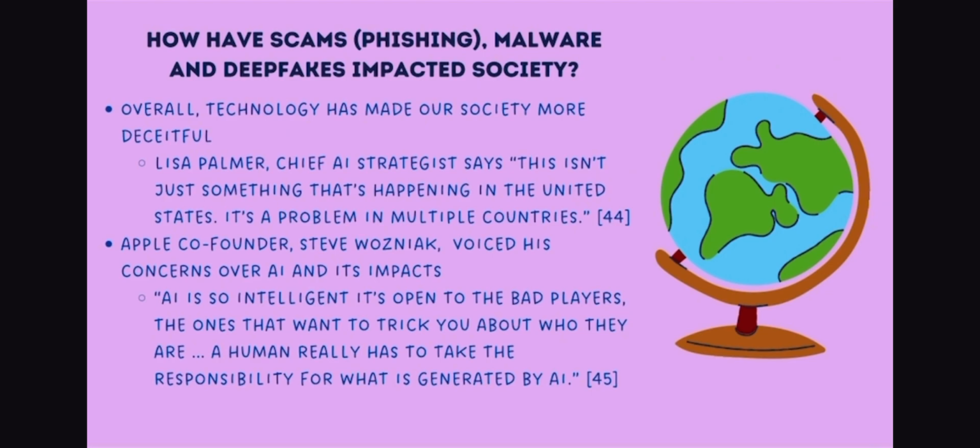How have scams, phishing, malware, and deepfakes impacted society? Overall, technology has made our society more deceitful. Lisa Palmer, Chief AI Strategist, says this isn't just something that's happening in the United States. It's a problem in multiple countries.